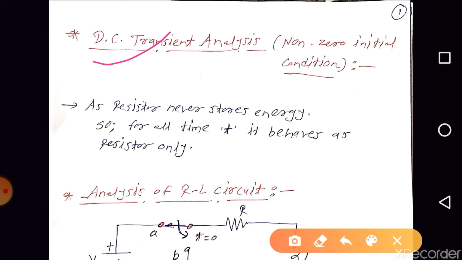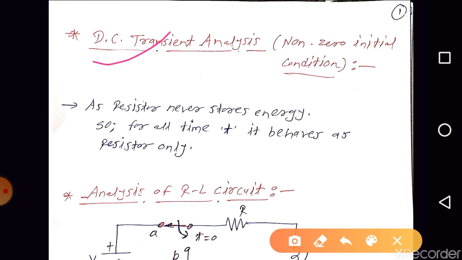Zero initial condition means at the time of switching the current flowing through the inductor was zero, as well as the voltage across the inductor is also zero. It means the energy stored by the inductor as well as the energy stored by the capacitor are both zero. Current flowing through the inductor and voltage across the capacitor are both zero. That is nothing but the zero initial condition.